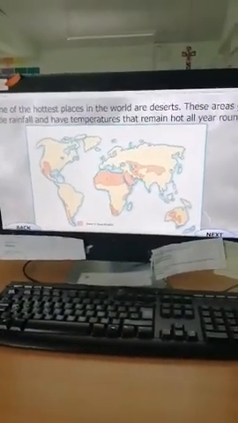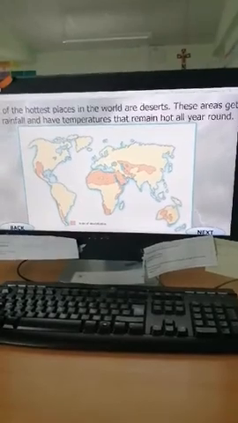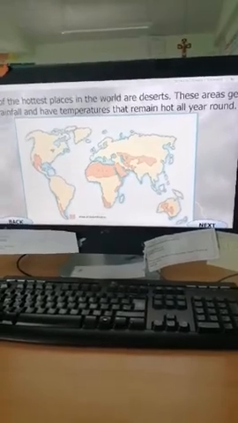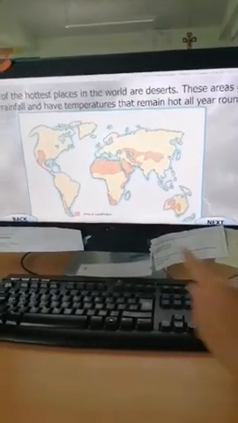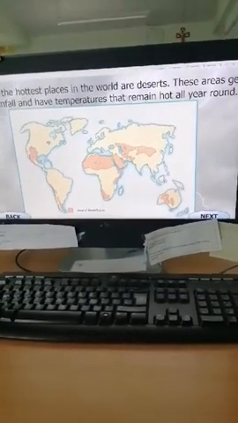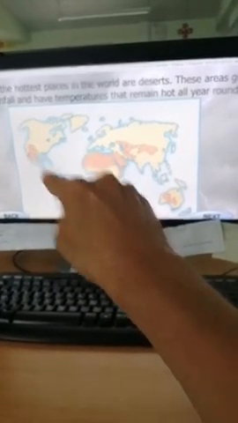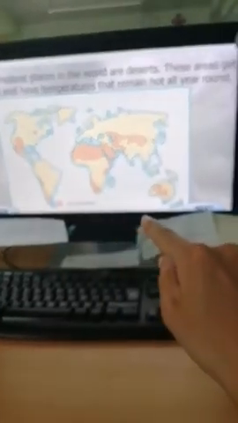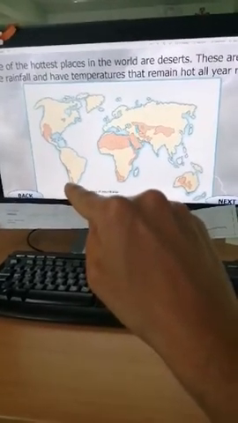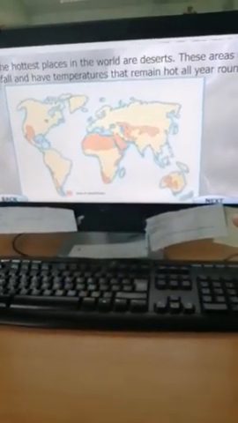Some of the hottest places in the world are deserts. These areas get little rainfall and have temperatures that remain hot all year round. So they're areas of desertification. So lots of desert here, mainly the Sahara in Africa. And then you've got some desert along California and Nevada and Arizona in the United States, and also into Mexico. And then we have a bit of desert in the west of Chile and Argentina. I believe this one here is the Atacama Desert. And then lots of desert there.